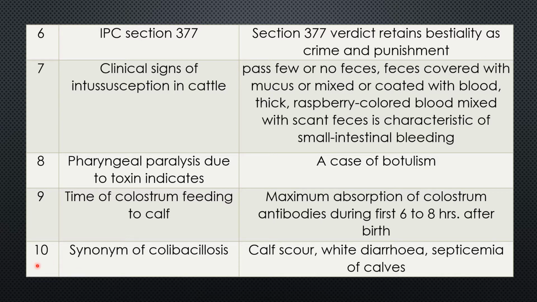Question 10. Synonym of colibacillosis. Colibacillosis is graded under two heads. One is enteric colibacillosis, meaning disease in the intestine, and septicemic colibacillosis, meaning septicemia. The various synonyms are calf scours, which is very common in calves and produces severe diarrhea, and septicemia. The diarrhea is white, so it is called white diarrhea, the feces being white. Septicemia of the calves.